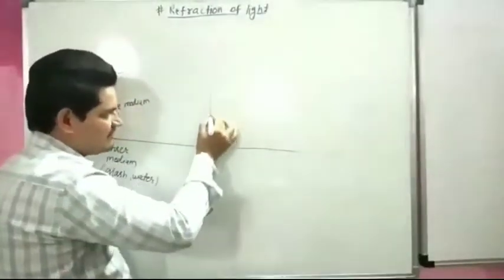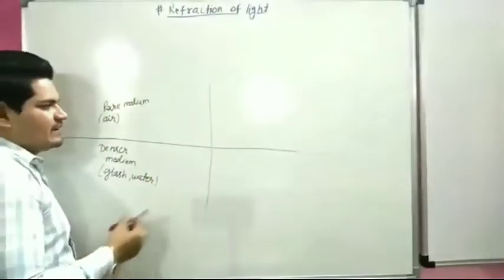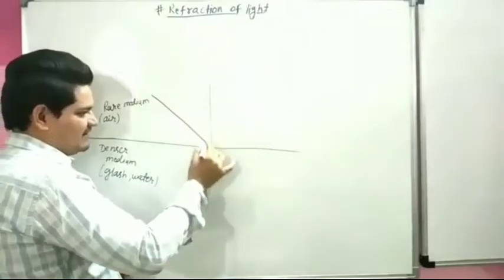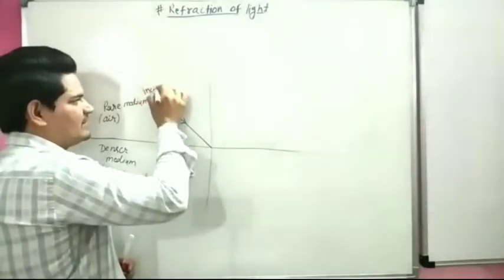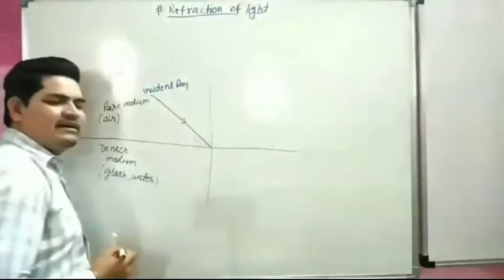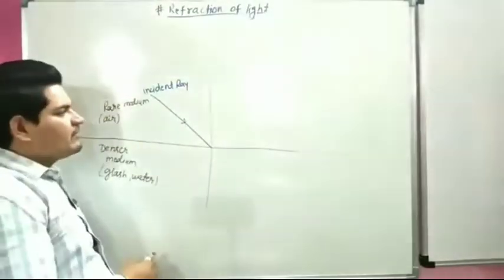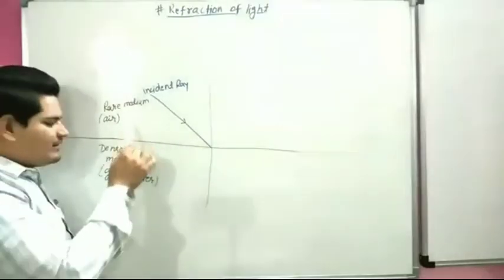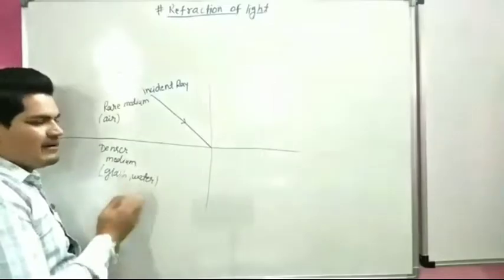This is a normal. We already studied it in a previous video. This is an incident ray, coming from the rare medium air to the denser medium glass or water.